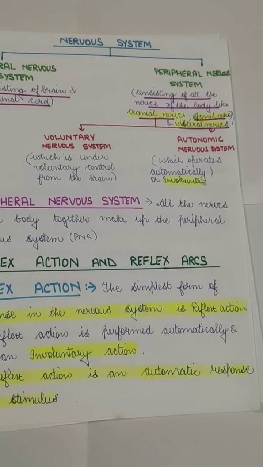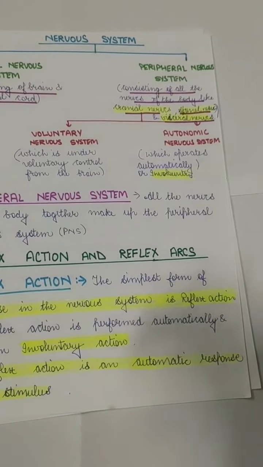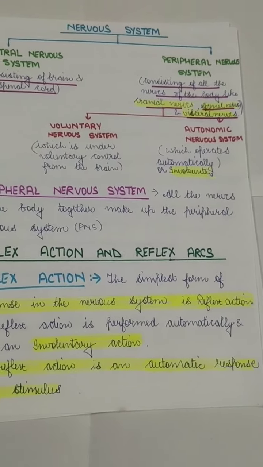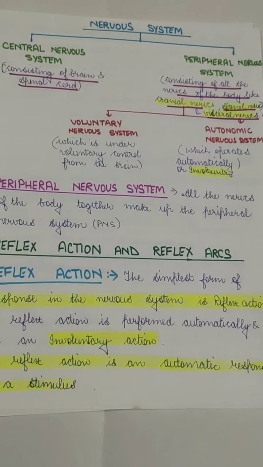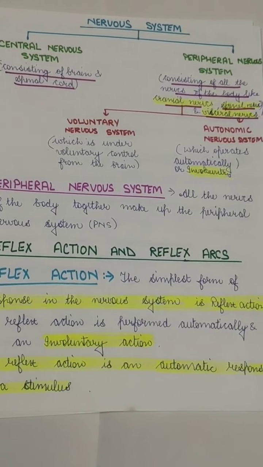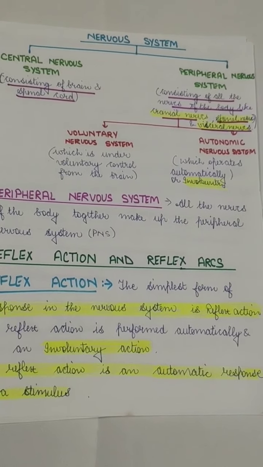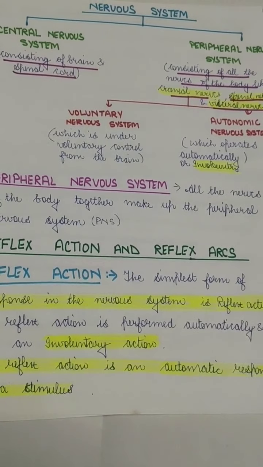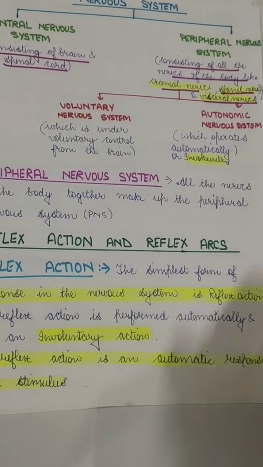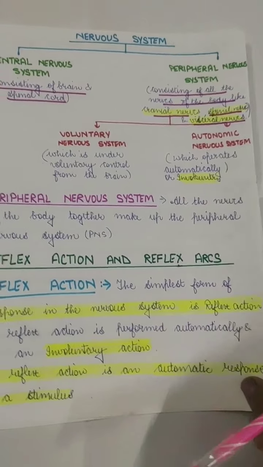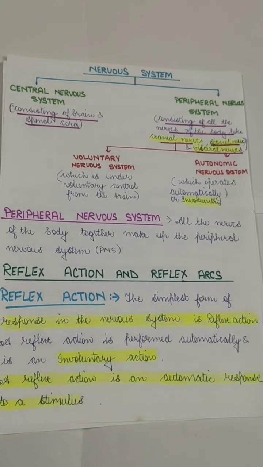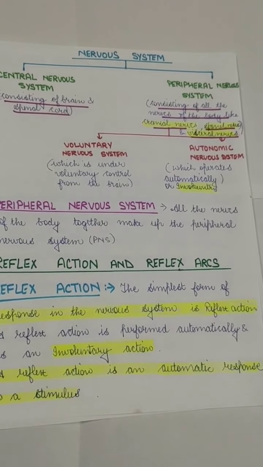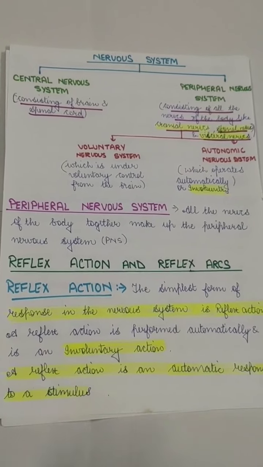Since I have given you an example of heat, I will do that again. Whenever we touch any hot object, we remove our hand from that hot object. So the hot object acts as a stimulus, and our response to the stimulus is that we remove our hand. The simplest form of response in the nervous system is when our nervous system simply responds to any stimulus. Now, stimulus, if you remember, is a change in the environment.